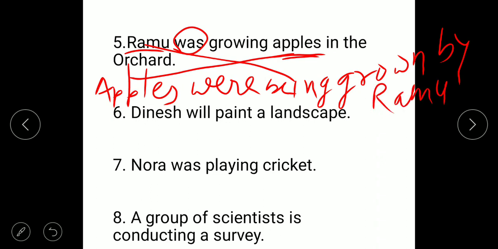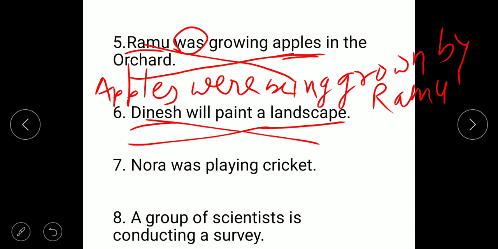in the orchard. Okay. Dinesh will paint a landscape. Dinesh is the subject and a landscape is the object. Will paint is the verb, a landscape is the object. Then a landscape will come here, Dinesh here.